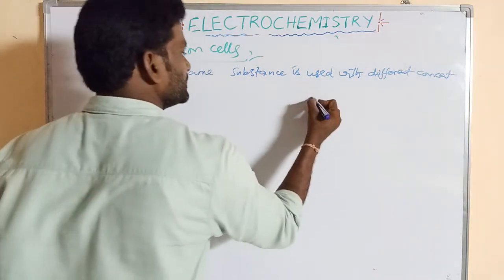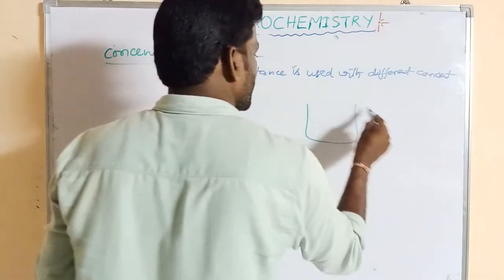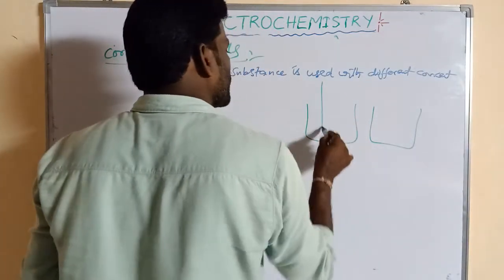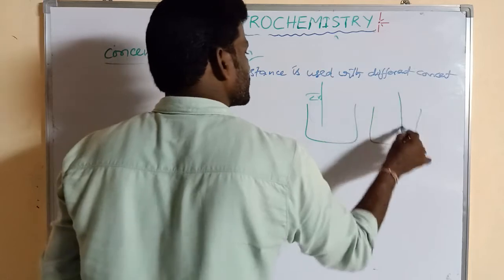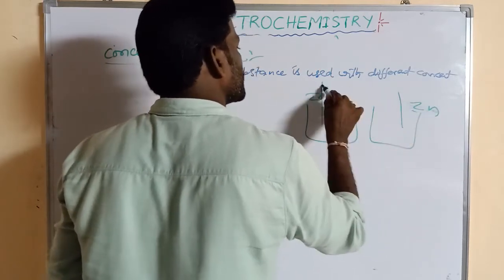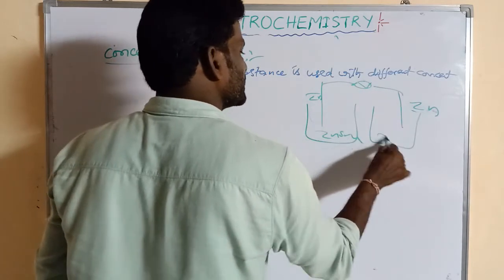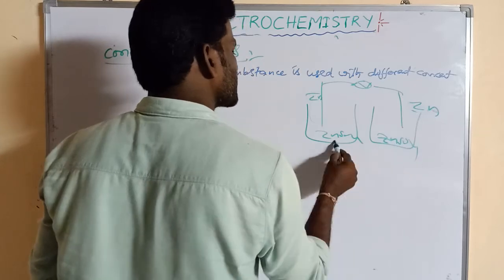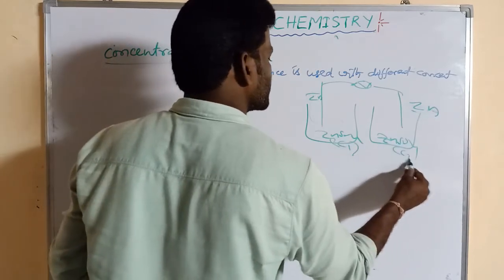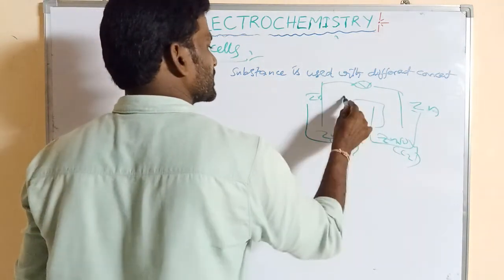In a Daniell cell, one is zinc and another one is copper, but this copper electrode is also taken as zinc, right? So this is zinc sulfate, this is zinc sulfate. Its concentration is C1, its concentration is C2. So both the concentrations of electrolytes are different.